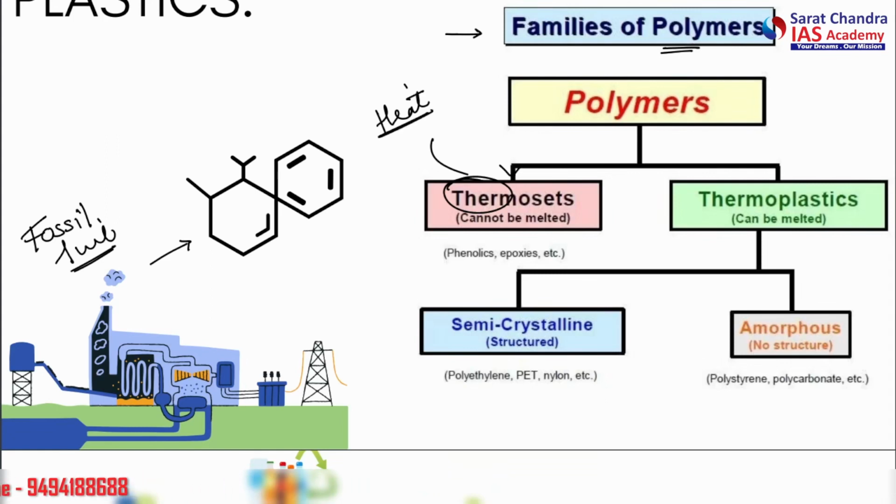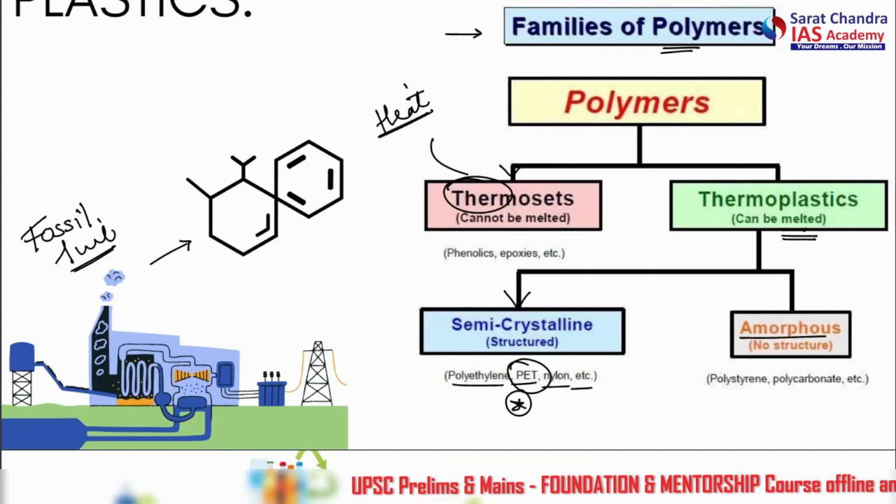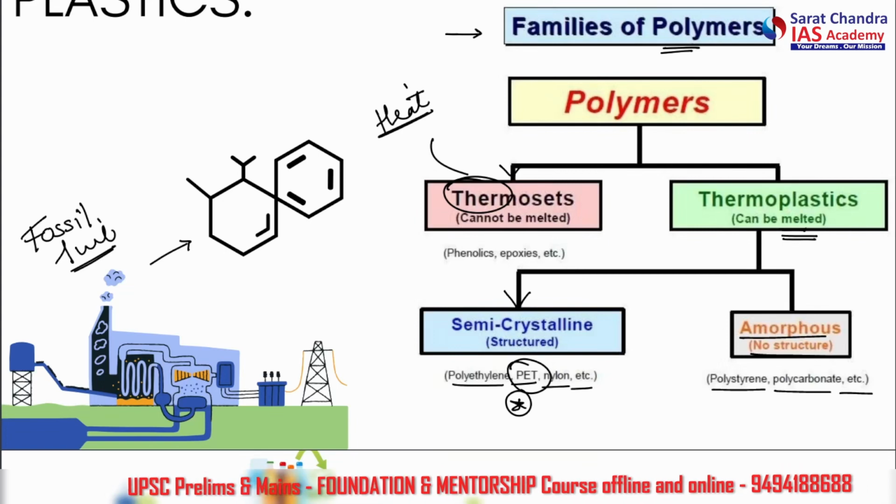And thermoplastics, these types of plastic can be melted. And these are semi-crystalline, that means structured plastics that can be melted, such as polyethylene, PET, nylon, etc. The question came on PET in 2022. We'll be solving that. And amorphous means no structure, such as polystyrene, polycarbonate, etc.